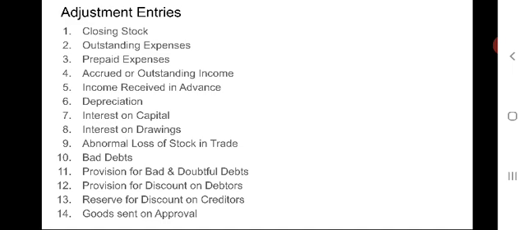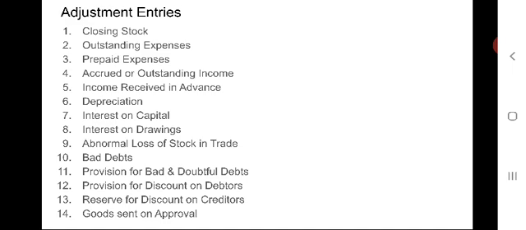One more adjustment is goods sent on approval. Goods sent on approval basis means the delivery of goods to the customers but with the option to return them within a specified period. If the consent is not received during the accounting period, it can be treated as a sale. In such a case, entry should be sales account debit to debtors account, stock account debit to trading account.